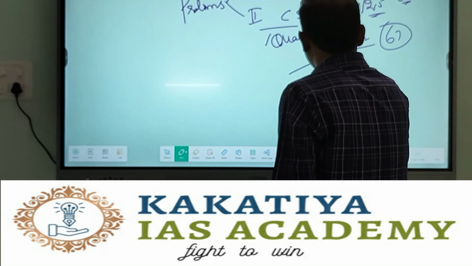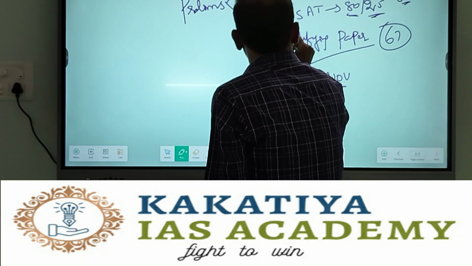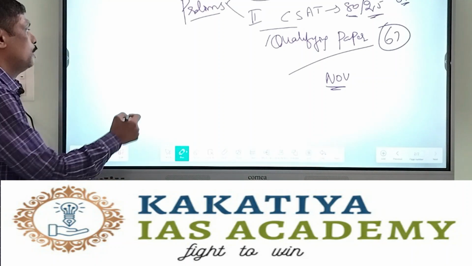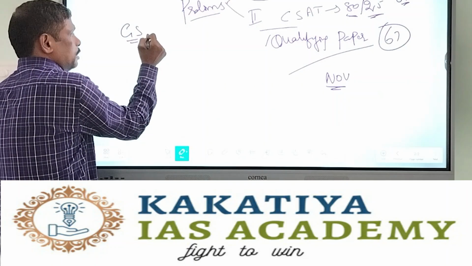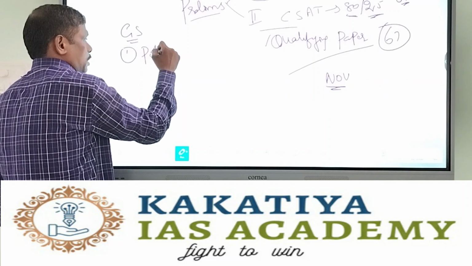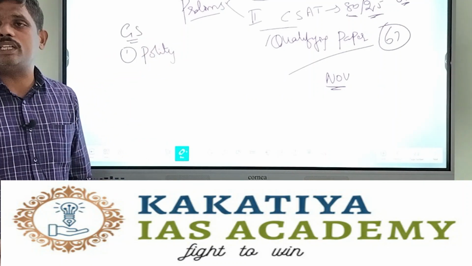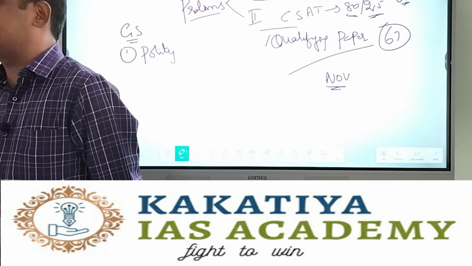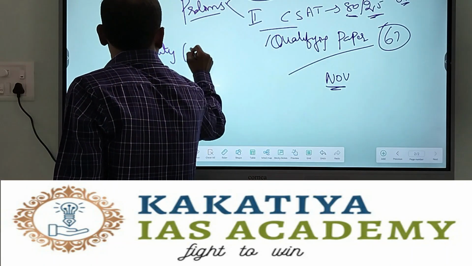Now if you take the weightage in the prelims exam, in GS paper 1, if you take polity, averagely from polity, out of 100 questions you can expect 10 to 12 questions.